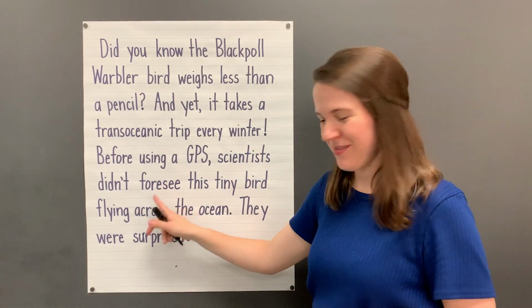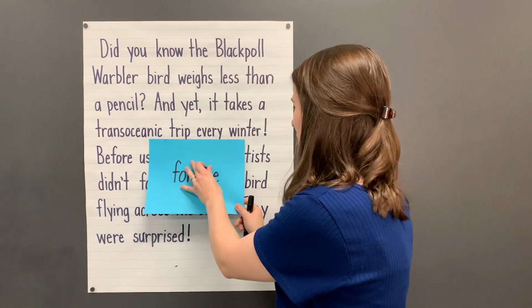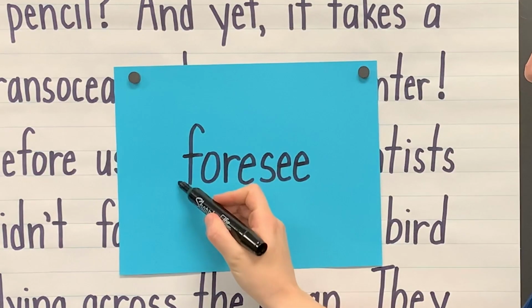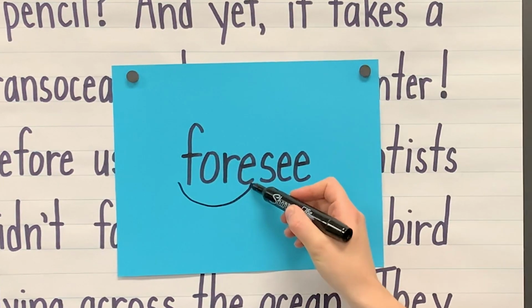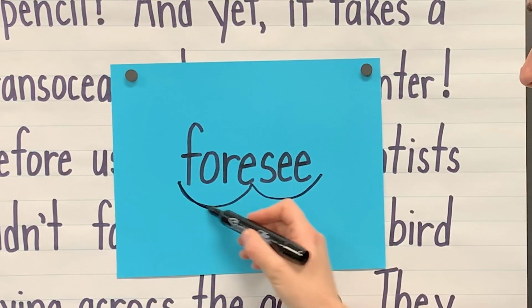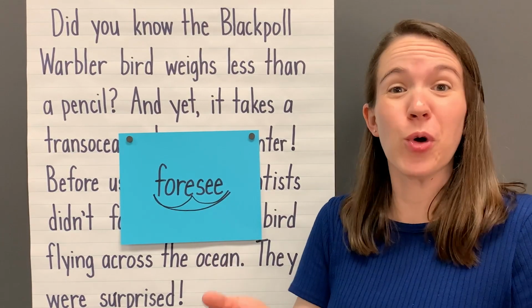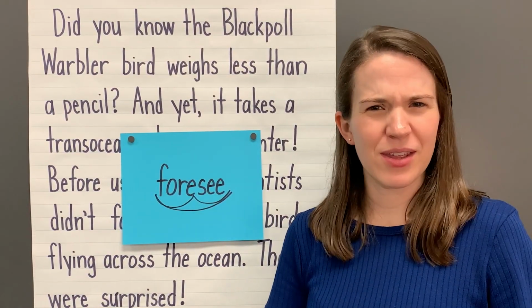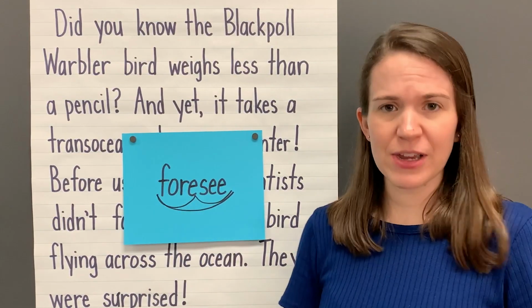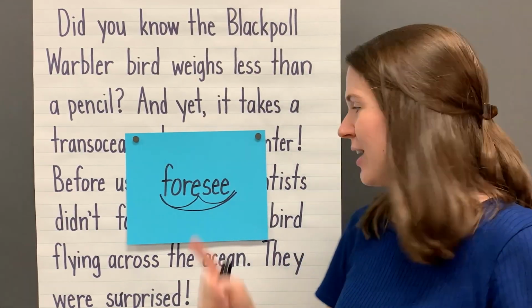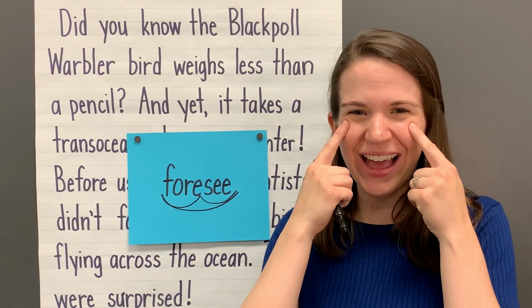What about this one? Let's loop and swoop this word together to read it. Foresee. This word is foresee. What does it mean? Well, we know that the prefix for means before or in front of, and see is about what we do with our eyes.